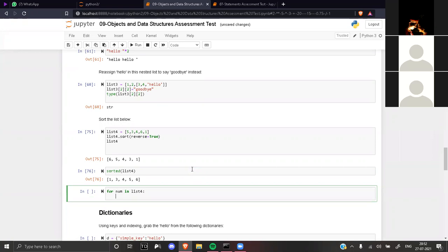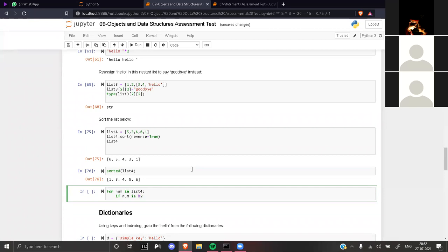Now I have to write an if condition. If num, check the spelling, num percentage 2, because we want to check the remainder when divided by 2.